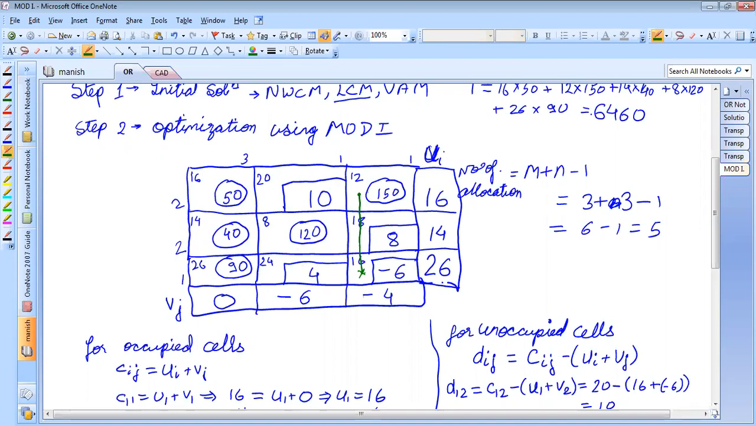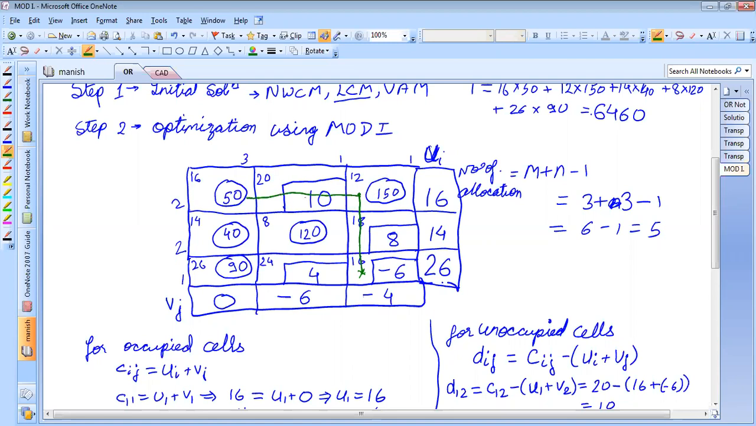Okay, now if I'm starting from here, then I'm going towards up. There is no allocation in this cell, so I cannot stop here. I have to move ahead. Then I move ahead. Then there is an allocation. If there is an allocation, I can take a turn. So I'll go towards left.